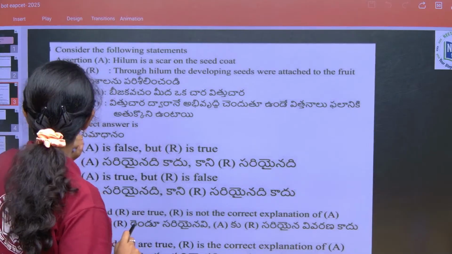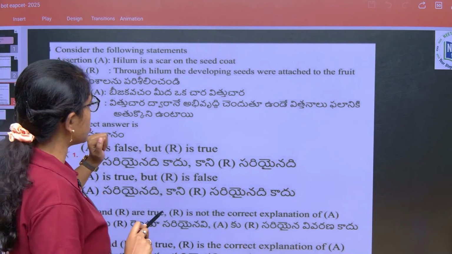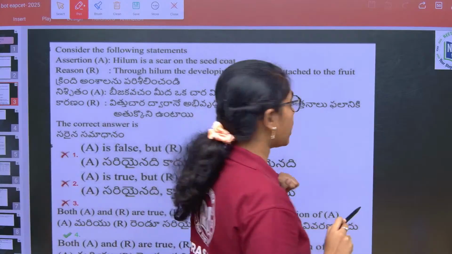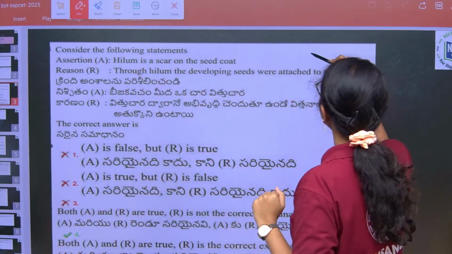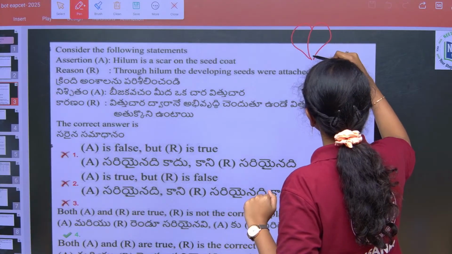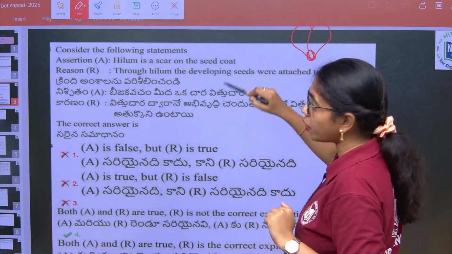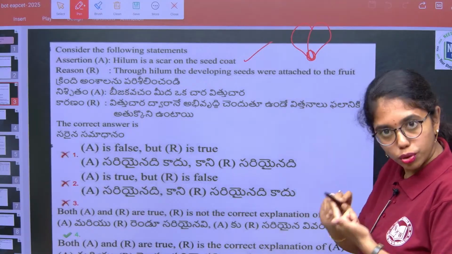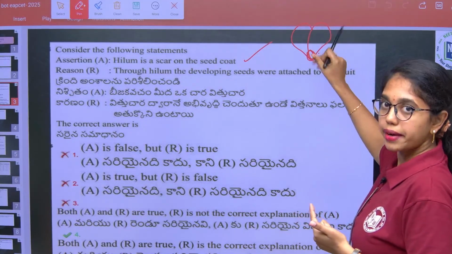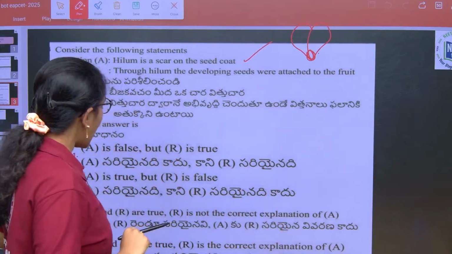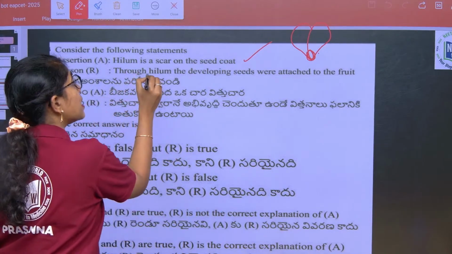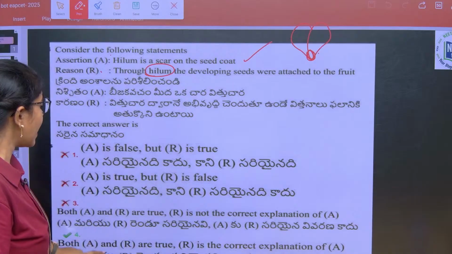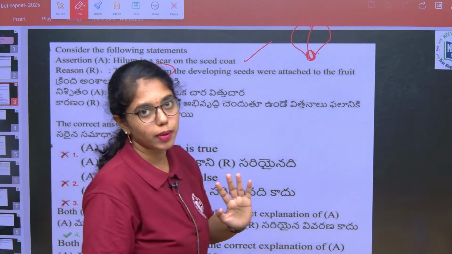Next, here you see an assertion-reason type of question, again from Morphology of Flowering Plants, taking monocot seed or dicot seed under consideration. Hilum is a scar on the seed. If you take a dicot seed like this, you can see hilum as a scar on the seed coat. True. Through hilum, the developing seeds were attached to the fruit. True. So here, assertion and reason are true, and reason is explaining the assertion. So it is: A and R are true, and reason is the correct explanation of assertion.